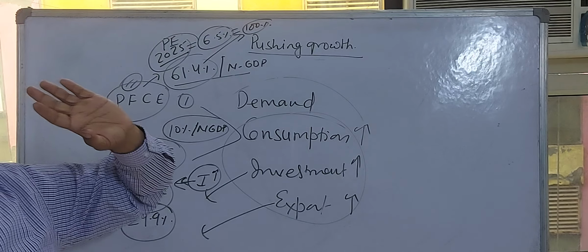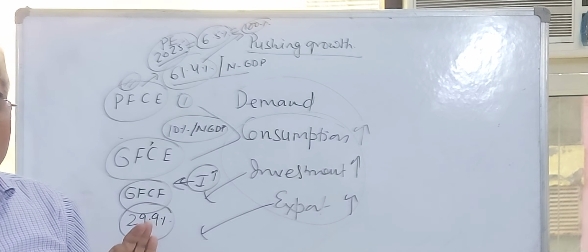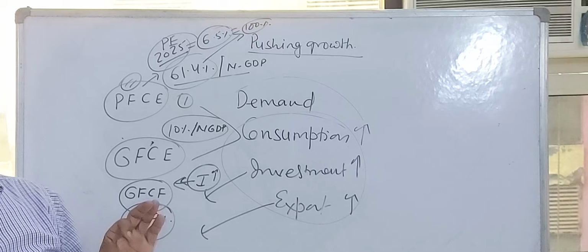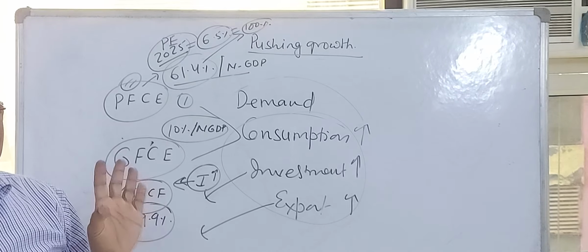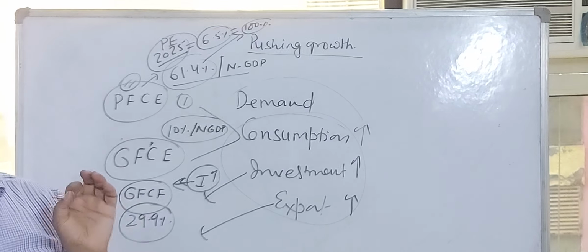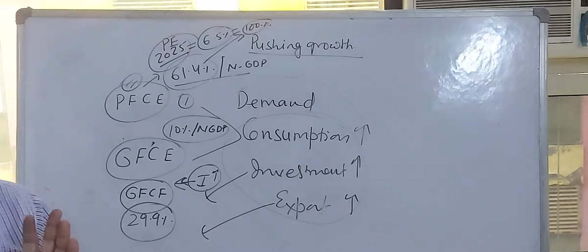I will also discuss similar data for H1 2026, the first half of 2026.